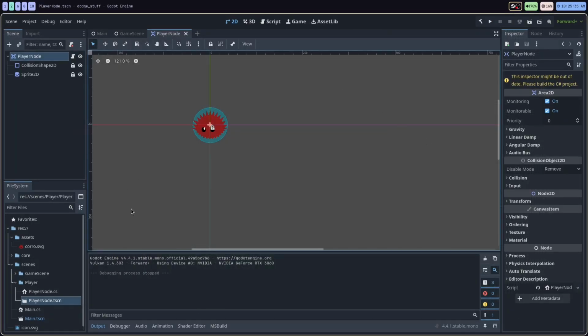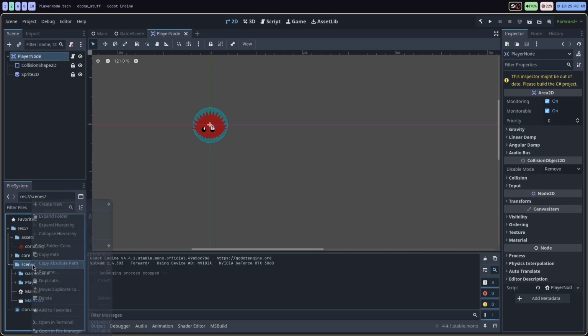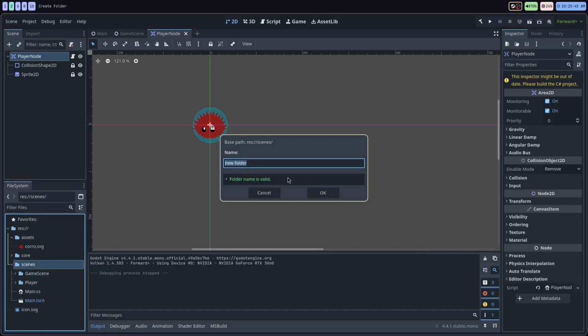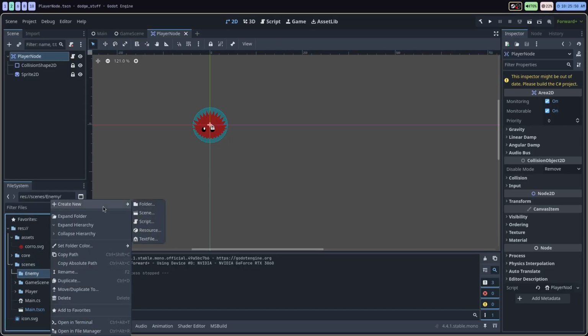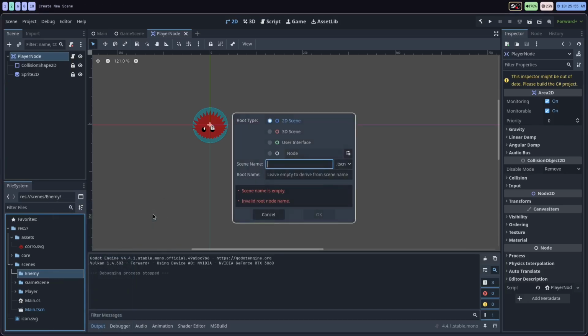So now we're going to create the enemy scene. I'm going to just right click on my scenes folder, create a new folder. I'm going to call it enemy. Hope I spelled that right. We're going to right click on that folder, I'm going to create new scene. We're going to call this the enemy node scene.